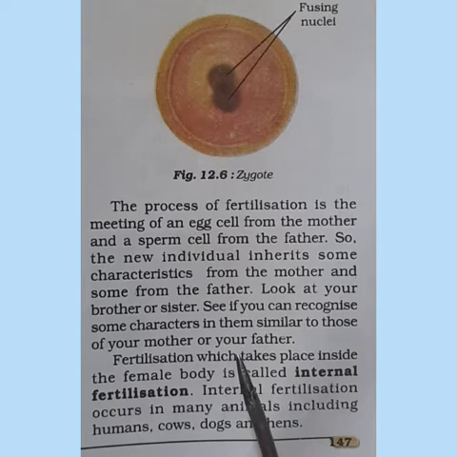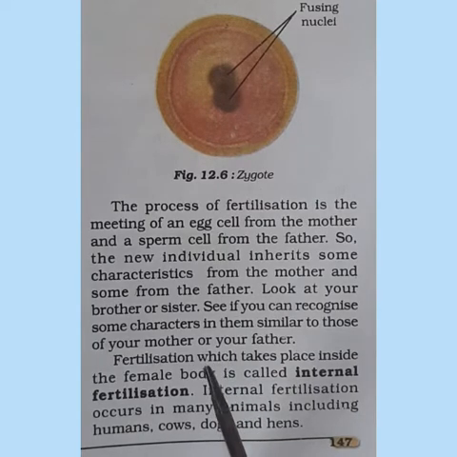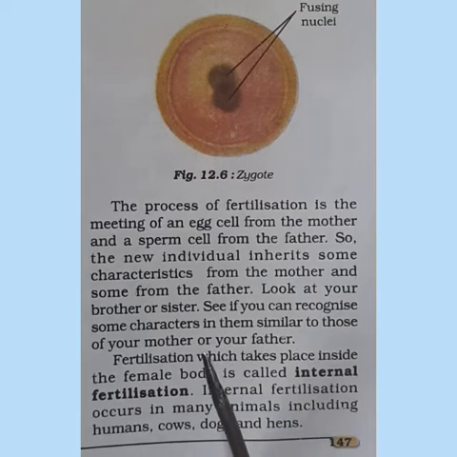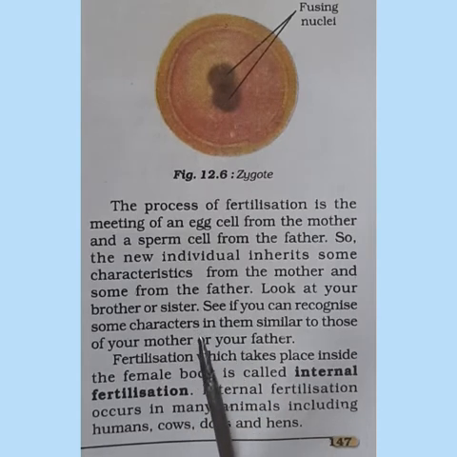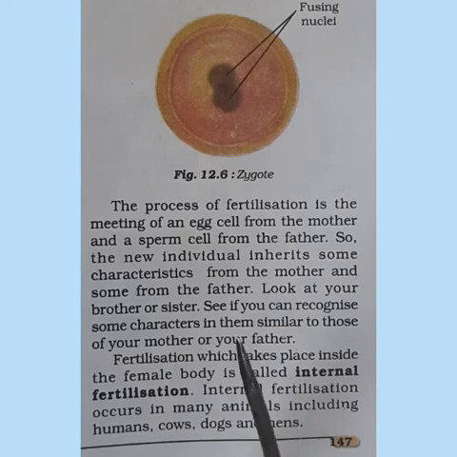So if you look at yourself, or if you see your brother or sister, they resemble or you resemble your parent, isn't it, children? You may be like your father or you may be like your mother, or some of the characters may be like it. The color maybe like your mother, or you may have straight hair like your father. So all these are the characters which you inherited from your parents.